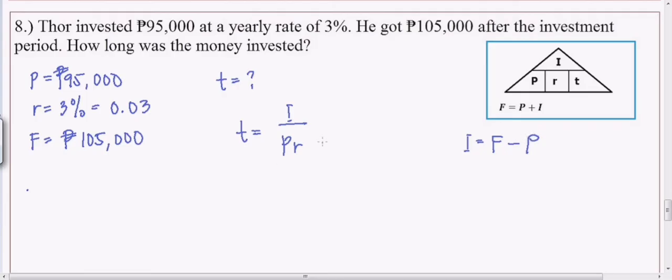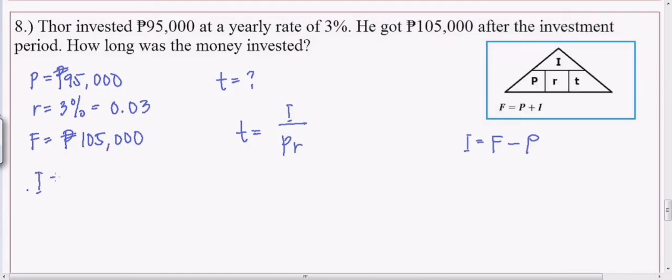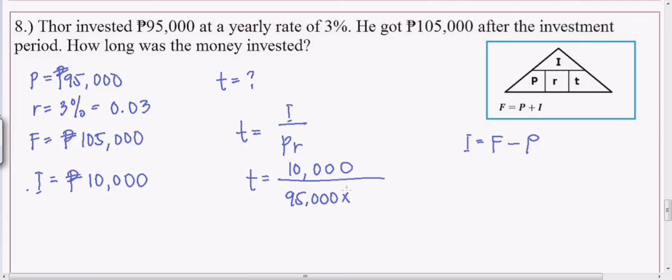Anyway, common sense lang naman ang gagamitin nyo rito. Nag-invest siya sa bangko ng 95,000. Nakakuha siya ng 105. O, syempre, tumubo yung pera. Paano nyo makukuha yung tubo ng pera? Syempre, ma-minus nyo, di ba? So, 105,000 minus 95,000. So, yun yung kinita ng pera niya. 10,000. Okay? So, kumita yung pera niya ng 10,000 doon sa bangko. So, gaano raw katagal yung investment? So, time is equal to I na 10,000 over P natin is 95,000 times R na 0.03.